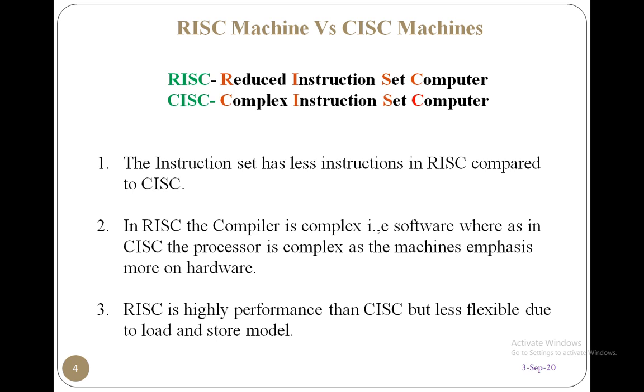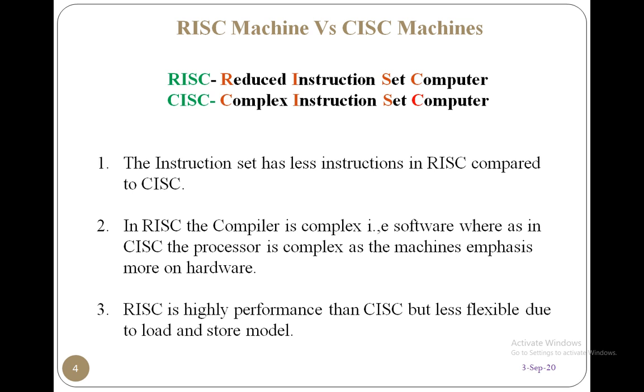Whereas in CISC processors, we can add data present in the registers, inside the processor, and data present in the memory at a time without loading the memory data into the registers. But in RISC, we cannot do like that. We have to first load the data from the memory into the registers, and then add. So the programming code in a RISC processor has more lines when compared to CISC, right?